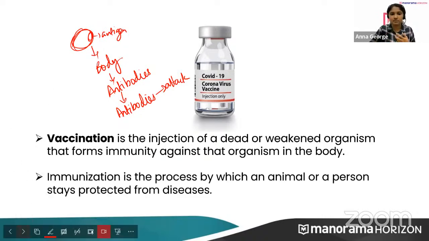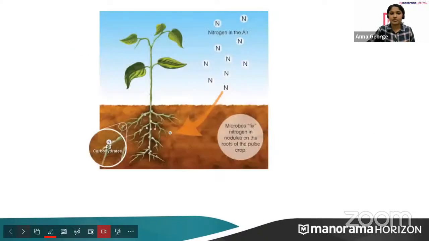Everyone, is it clear? So this is also called immunization. Immunization is a process by which an animal or a person stays protected from diseases. Okay. I'm going a little faster.